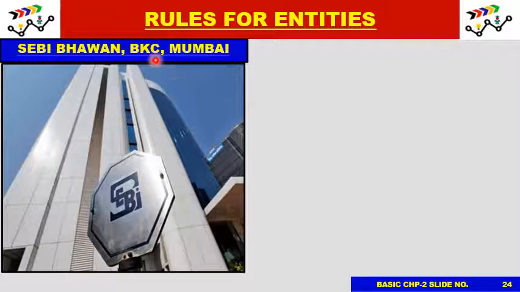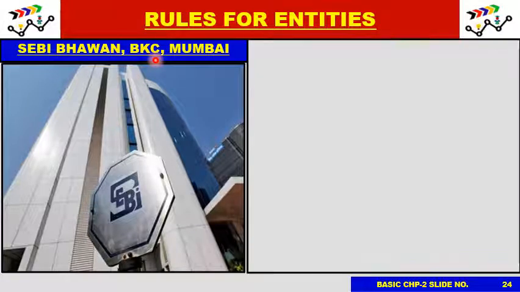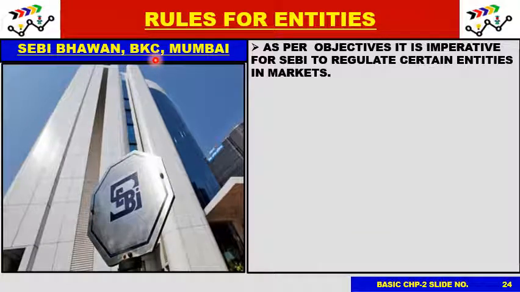Now, certain rules have been set specifically for certain entities. I have told you there are three main types of entities: market participants, market intermediaries, and regulator. The regulator is SEBI itself. So basically SEBI sets rules for market participants and market intermediaries, because for SEBI, the SEBI Act is the guideline. So as per the objective, it is imperative for SEBI to regulate certain entities in the markets.